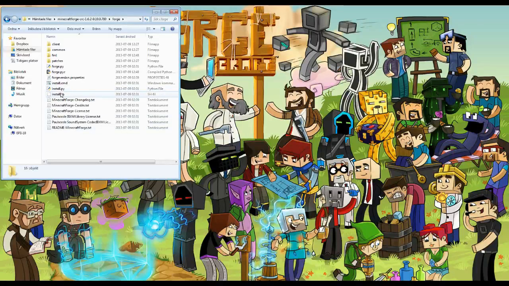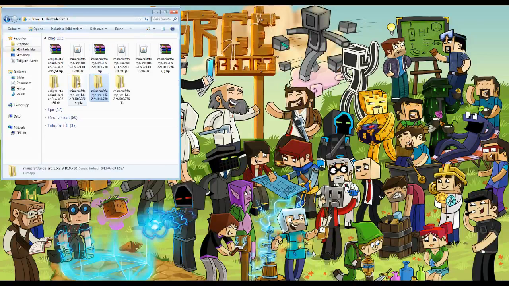But what we can find here is 3 install files. Depending on your system, you will want to run one of those. If you're on Windows, you can just do the CMD here. If the SH is good for your system, then you can run that. You can also run the Python file here, but it's recommended to run one of the other ones. I'm on Windows, so I would just run this one, and that's going to install everything for you. It's not just going to install Forge, it's going to install Forge, FML, and MCP, so it installs all 3 things.